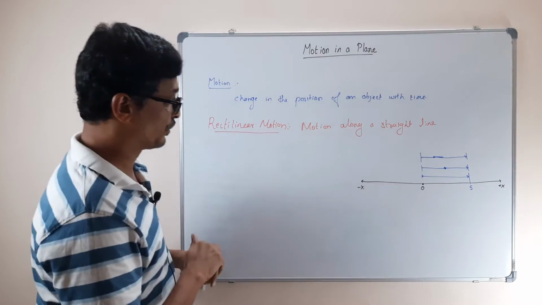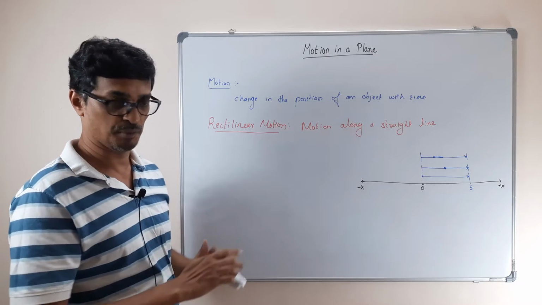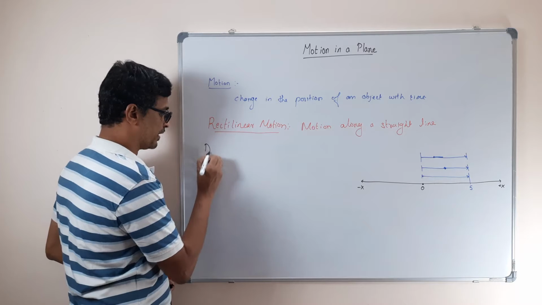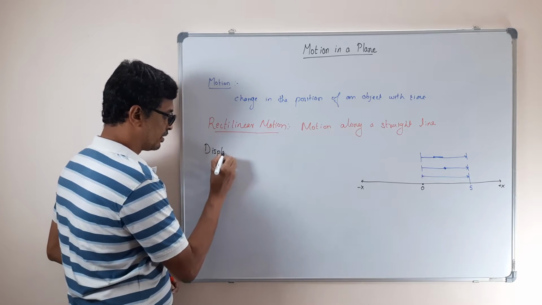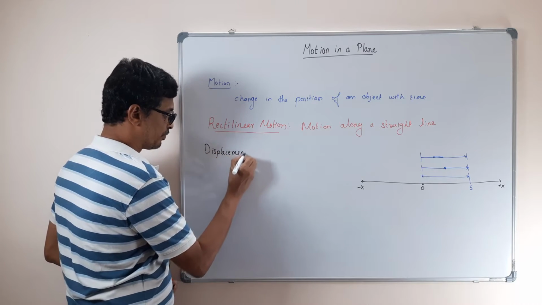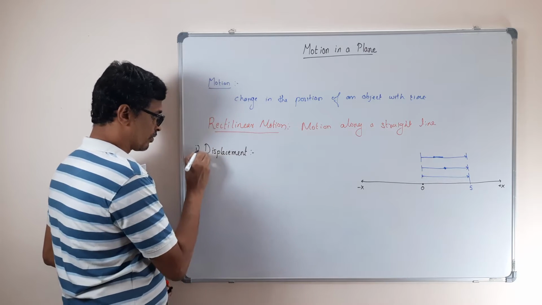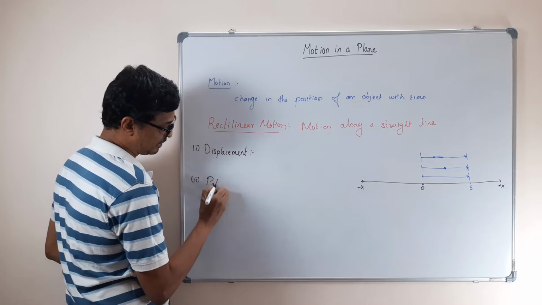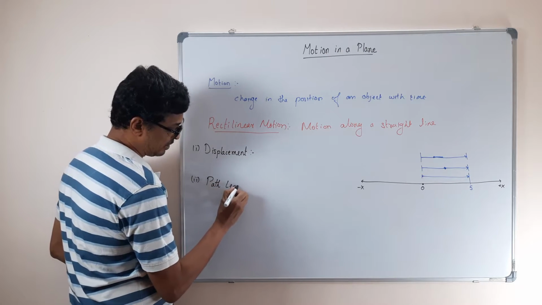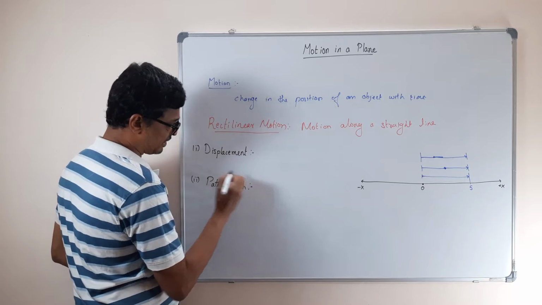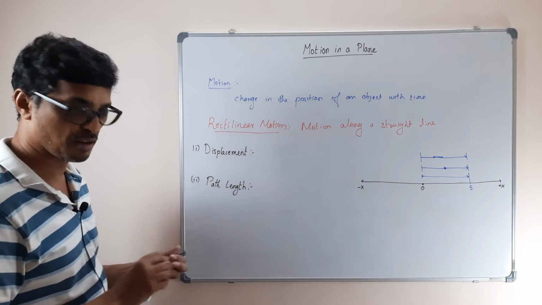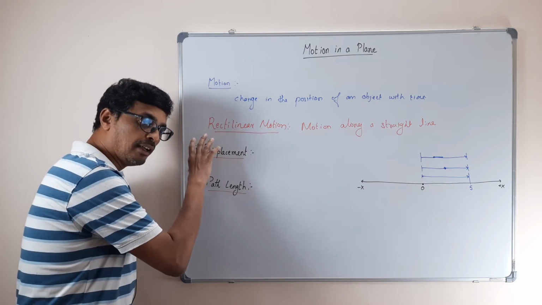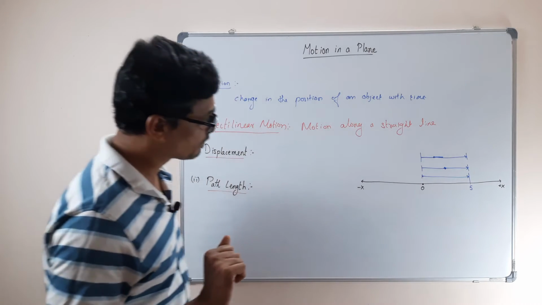So now let us see. Now I have to define some quantity based on that. So what am I going to do? I have 2 quantities I am going to define. One is your displacement, and second is your path length. From the name itself, you can find out what is the meaning of it. Let us see first what we mean by displacement.